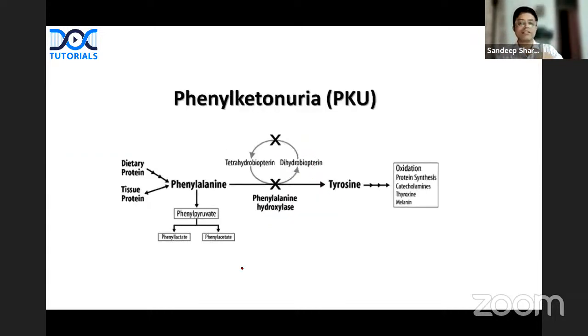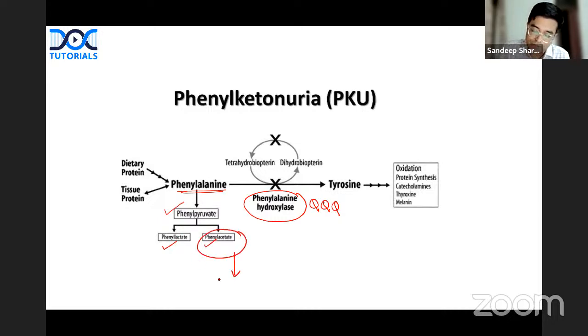Now, this is the thing that you need to remember. In phenylketonuria, there is a deficiency of the enzyme phenylalanine hydroxylase, which has been asked 2 to 3 times in both NEET PG and FMG exam. Phenylalanine to tyrosine conversion gets disrupted, so phenylalanine gets accumulated in excess. This forms phenylpyruvate. Phenylpyruvate gets converted into two metabolites, phenyllactate and phenylacetate, look at the double L here and single L in phenylacetate. This phenylacetate is the one which is responsible for the musty, also called mousy, urine odor.